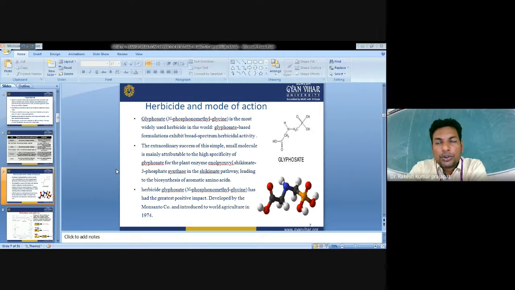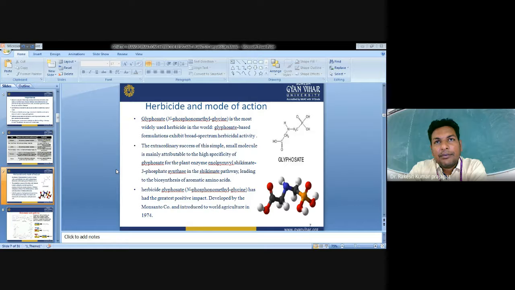As I told you, most herbicides target a key enzyme in biosynthetic pathways, amino acid biosynthetic pathways. Glyphosate targets a particular enzyme known as EPSP. EPSP stands for enolpyruvylshikimate 3-phosphate synthase.